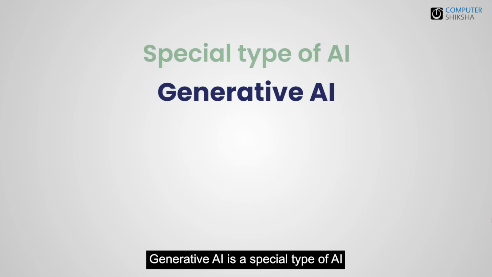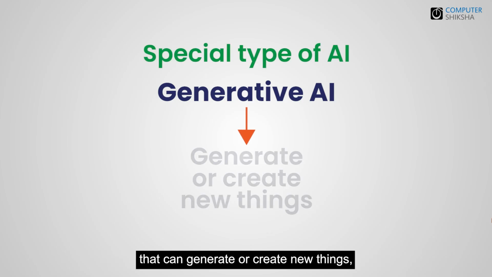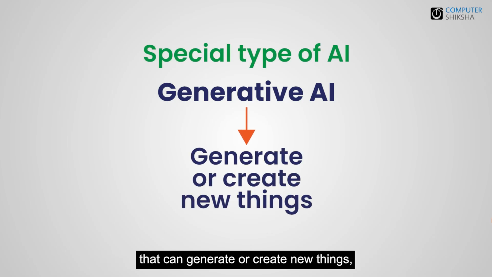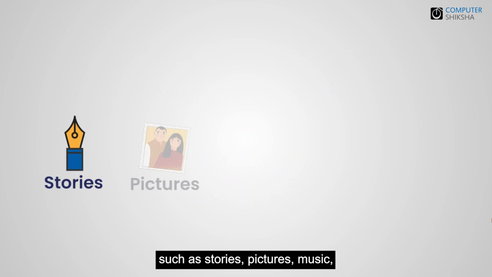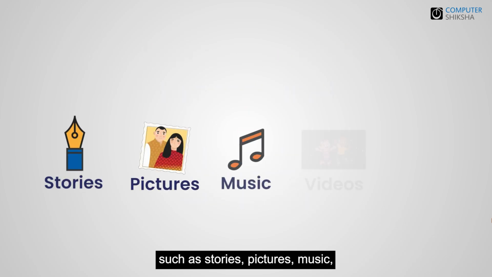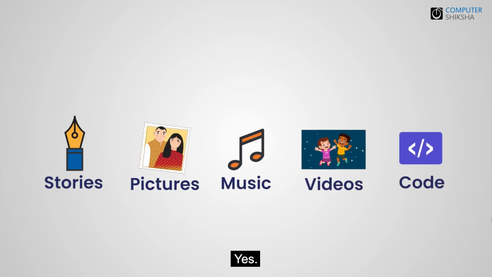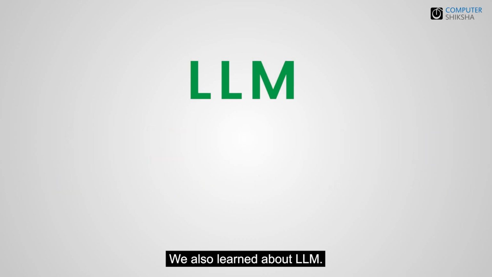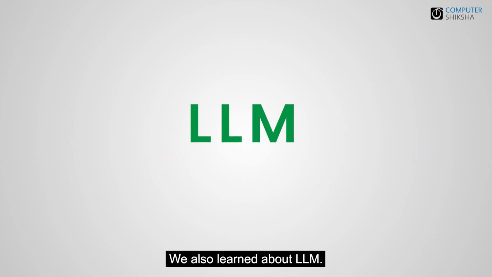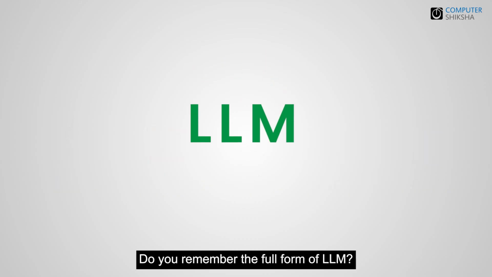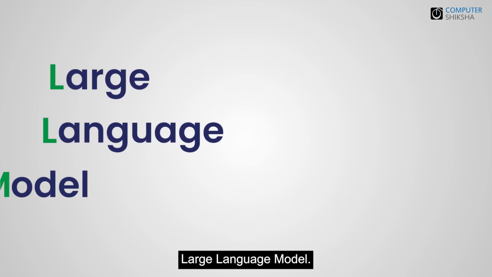Generative AI is a special type of AI that can generate or create new things, such as stories, pictures, music, videos, and even computer code. Yes, code as well. We also learned about LLM. Do you remember the full form of LLM? Large Language Model.